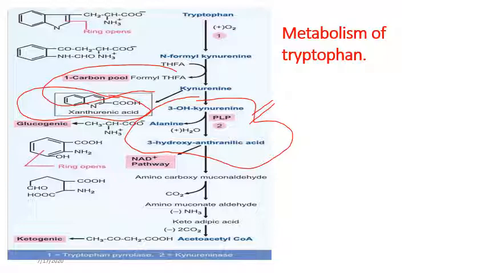Then further, the 3-hydroxyanthranilic acid undergoes decarboxylation, forming the vitamin niacin, that is through the NAD pathway, which can be converted to NAD and NADP, or this 3-hydroxyanthranilic acid can be converted finally to acetyl coenzyme A through a number of steps. This is the overall metabolism of tryptophan.